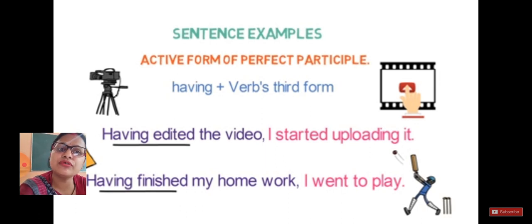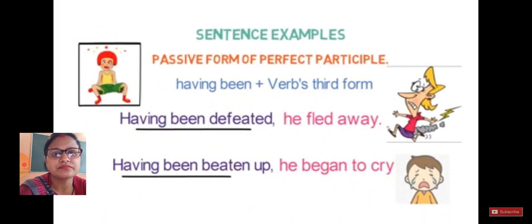Having finished my homework, I went to play. First I have to finish my homework, then only I can go to play. So this becomes our example of perfect participle from active. Now let's talk about the passive form of our perfect participle.